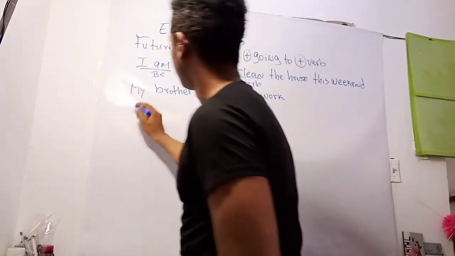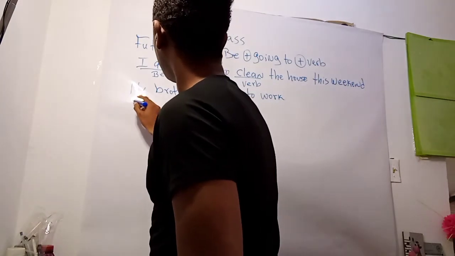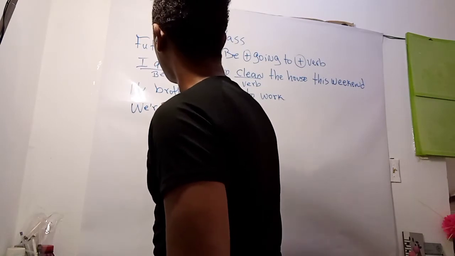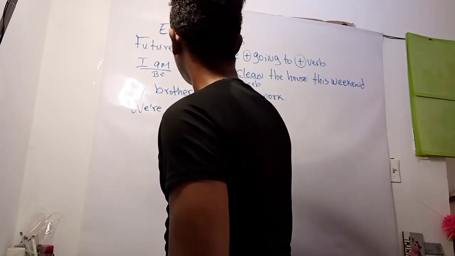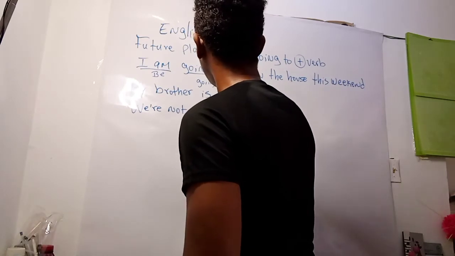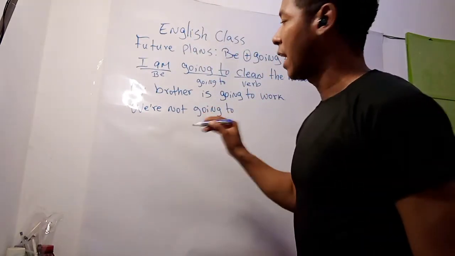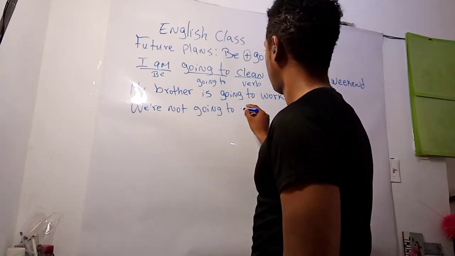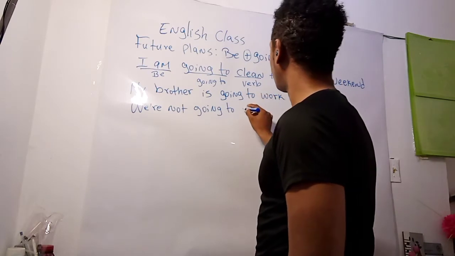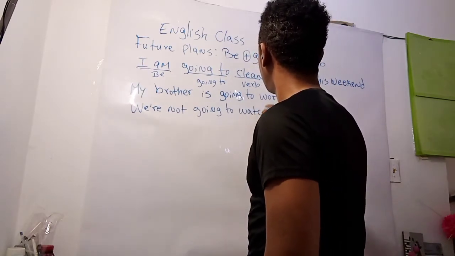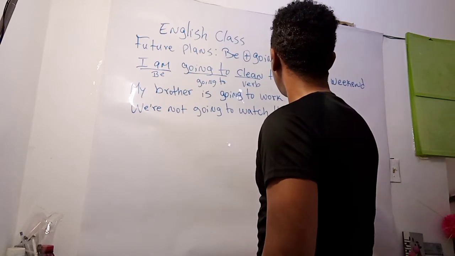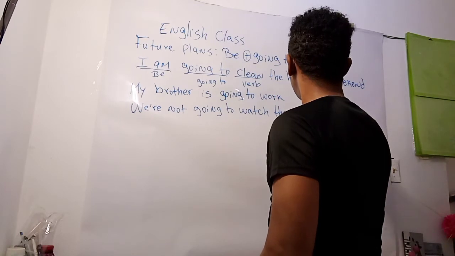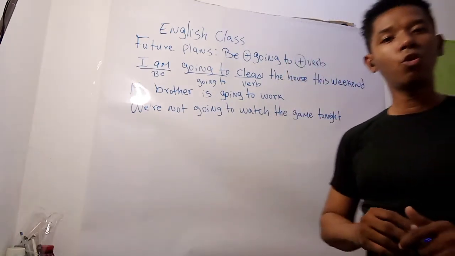Example of that would be, let's say, we are not going to watch the game tonight. We're not going to watch the game tonight.